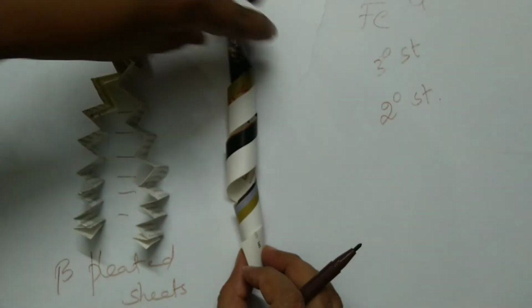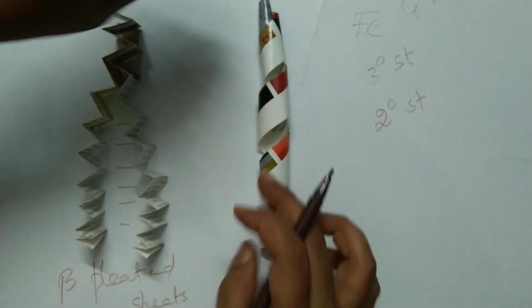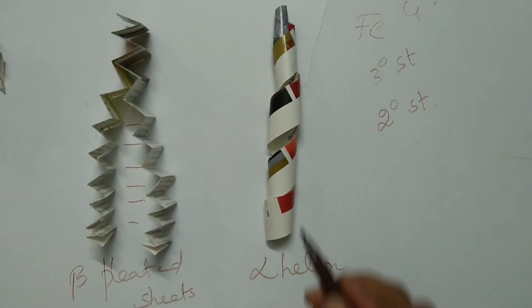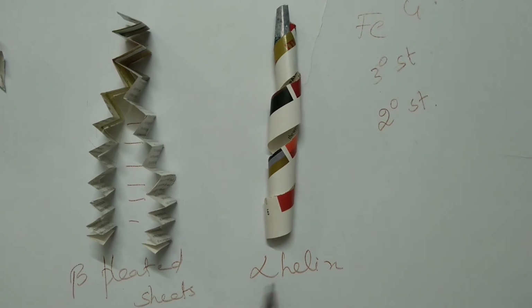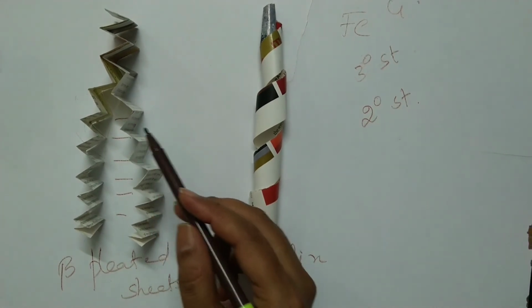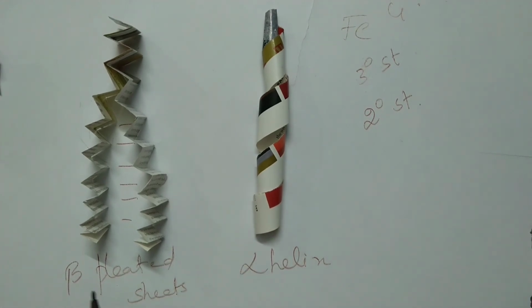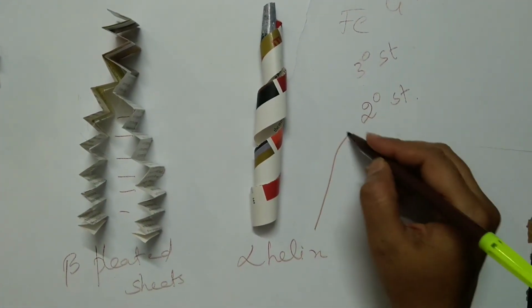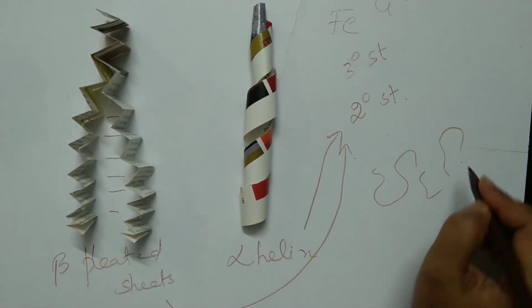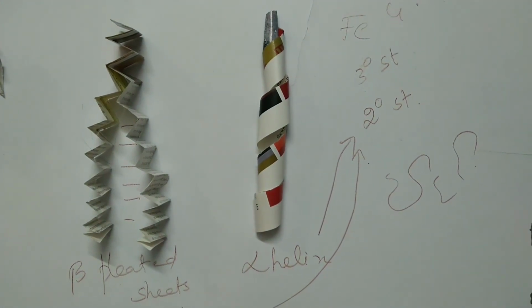And what is this called? I have just rolled the paper and you end up with this, which is called alpha helix. Why the name alpha? Right handed folding is here. This is called alpha, this is called beta pleated sheets. Pleats means foldings which we find in saris as well as curtains. Okay, these are the foldings. So these two structures are called secondary structures. You may ask, there are foldings like this also, but they are not named. Majorly we find alpha helix and beta pleated sheets, hence they are named.